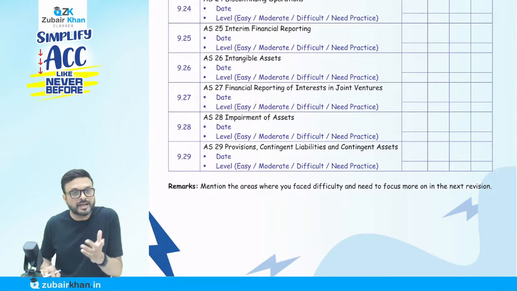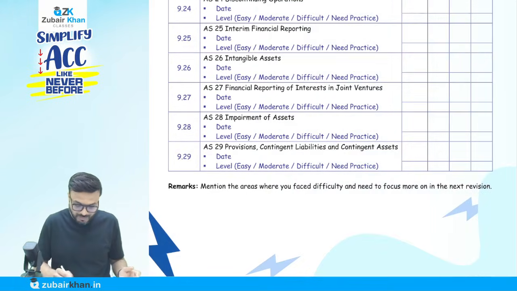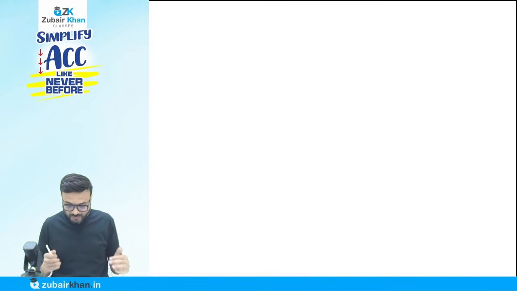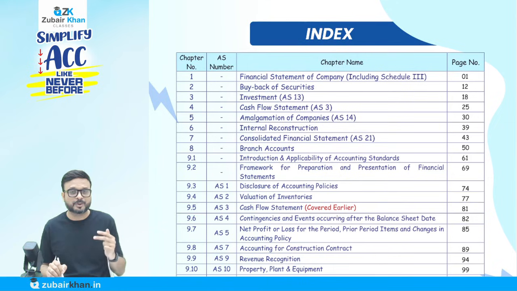If your target is 80 plus in advanced accounting, and your target should be 80 plus in advanced accounting that year, then when I teach you, I will start with the other chapters. The first chapter that I cover here is the financial statement of company chapter, then buyback, investment, cash flow, amalgamation. There are 8 chapters.